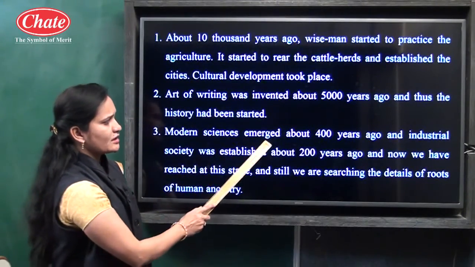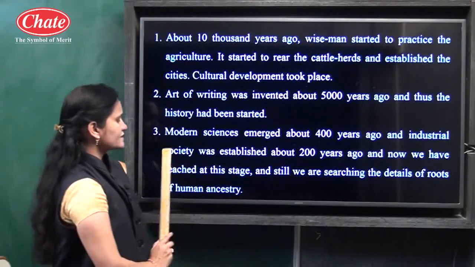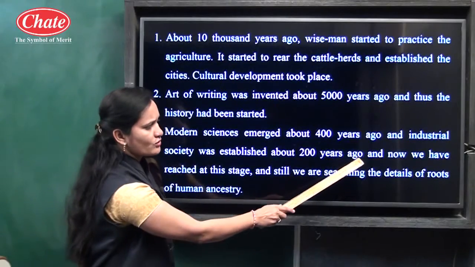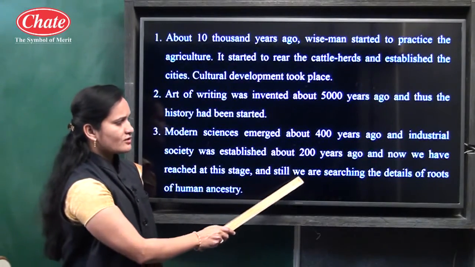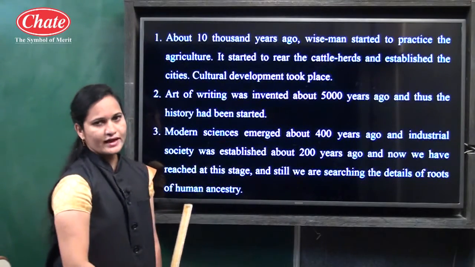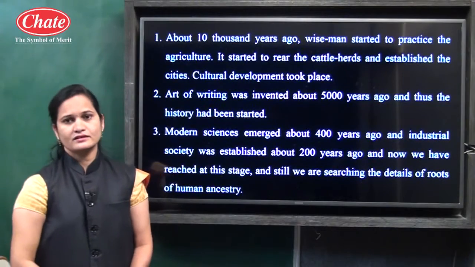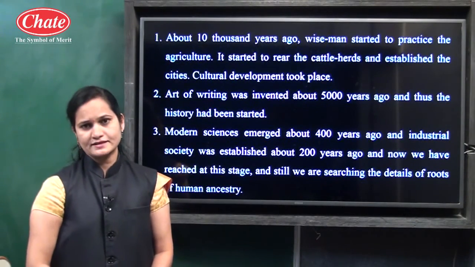Modern sciences emerged about 400 years ago, and industrial society was established about 200 years ago, and now we have reached this stage, and still we are searching for the details of the root of human ancestry. So it is the last point of the lesson. Here in this video we have discussed the important points of the lesson. Thank you.